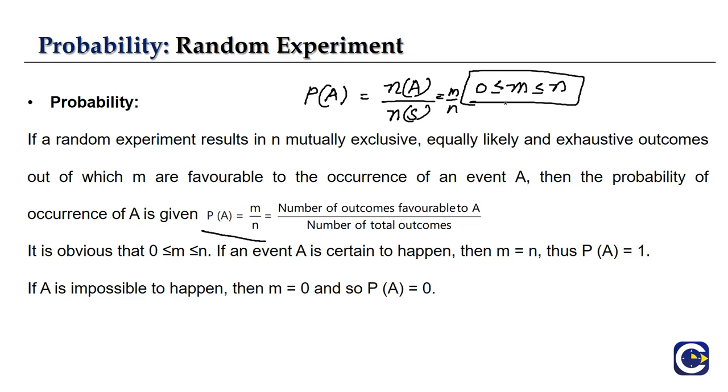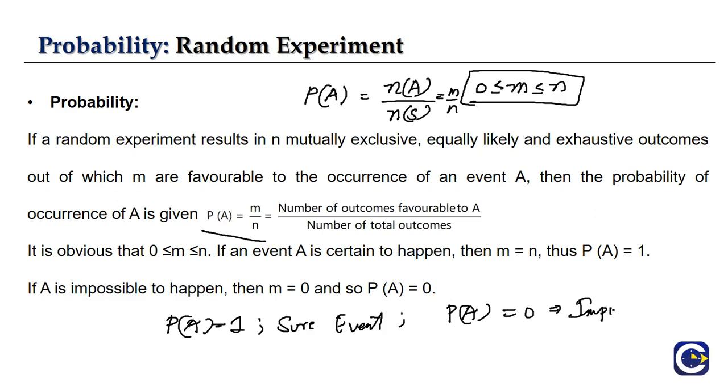If m is equal to 0, then our probability of the event will be equal to 0. So a probability equal to 1 is nothing but what we call a sure event, and a probability of the event equal to 0 is called an impossible event. So the basic definition of probability is the number of favorable outcomes divided by the total number of outcomes. This is the basic thing we'll use for our probability.